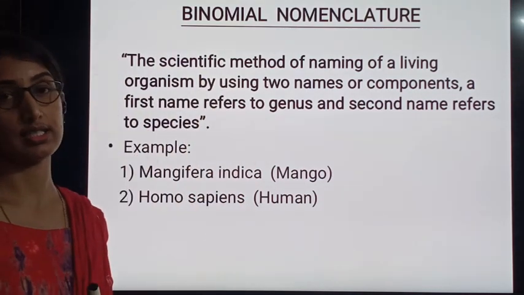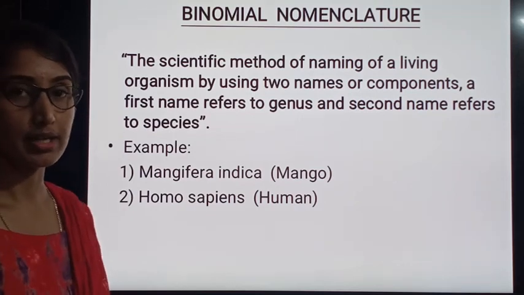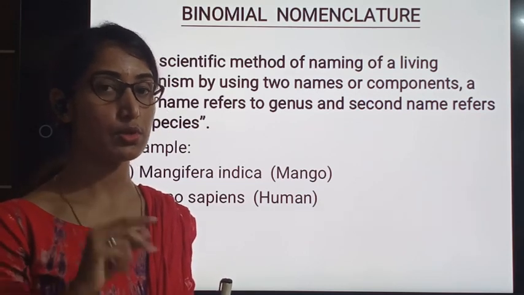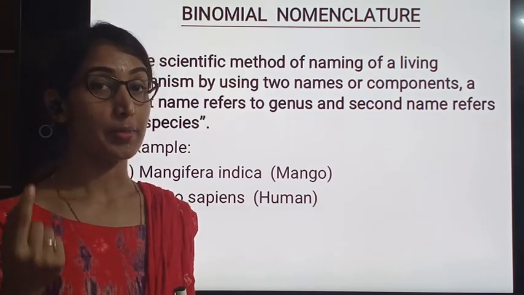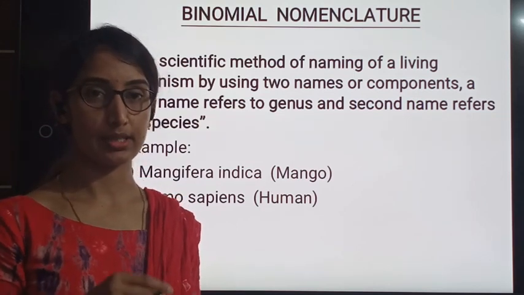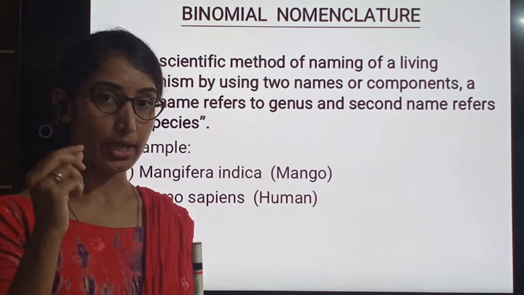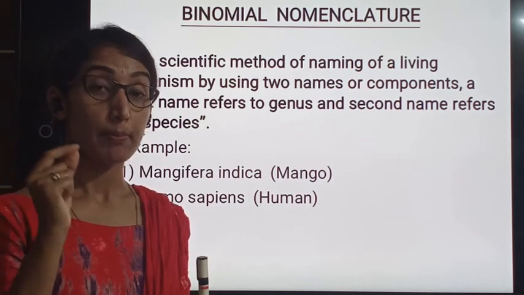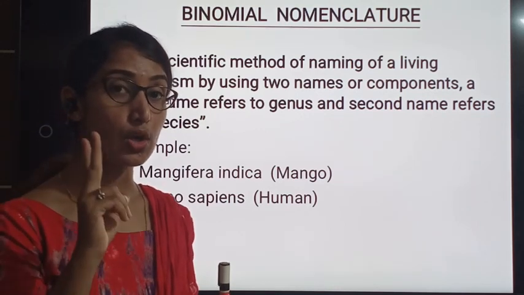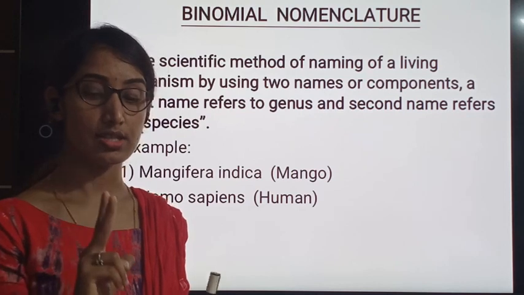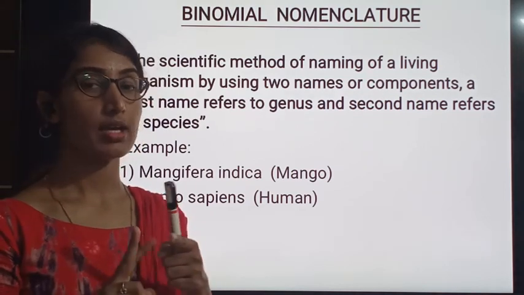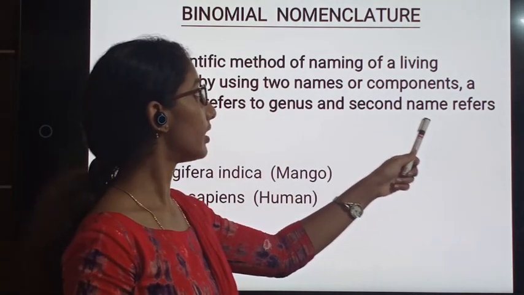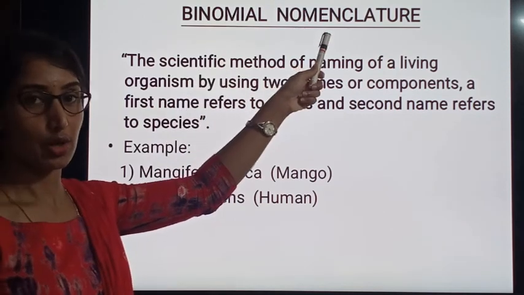This process is called binomial nomenclature. Very simple and clear. Bi means two, nomial means names, and nomenclature means naming of the living organism. Let us say the definition now. Binomial nomenclature means naming of a living organism by using two components or two names such that the first name is the generic name and the second name is the specific epithet, and that is referred to as binomial nomenclature.